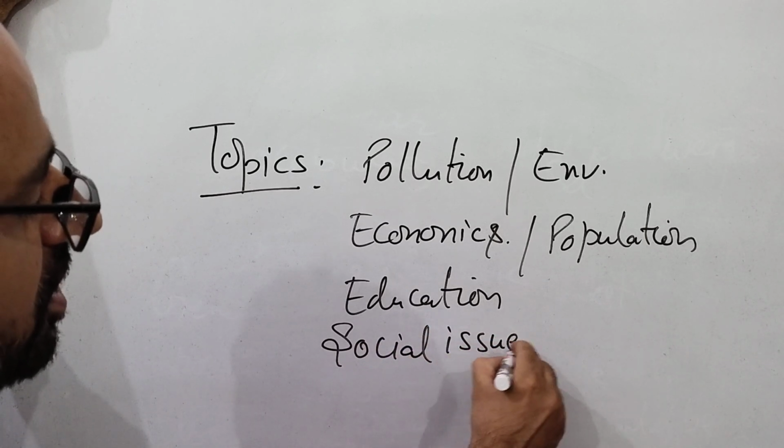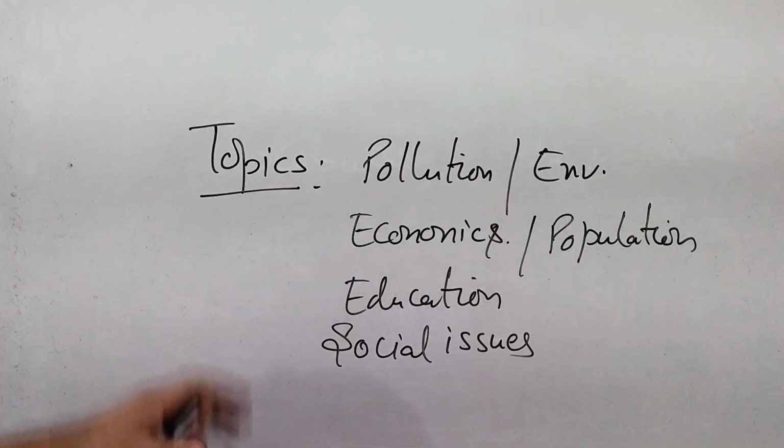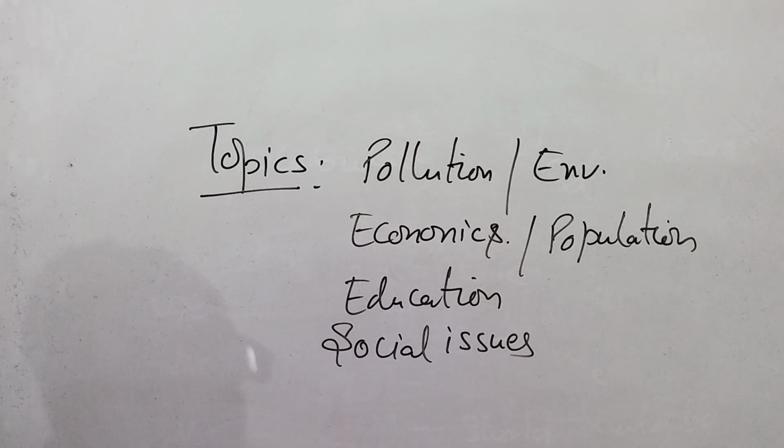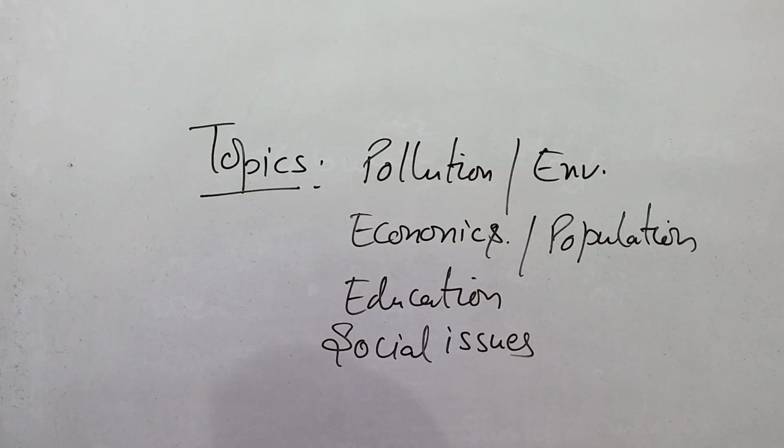So now there are different kinds of social issues. Every kind of issue has its own specific vocabulary. So it's important that you should have some words that you can use there. In case of education, we can say learner, teacher, university, curriculum, syllabus. These are the words that are specifically related to education.